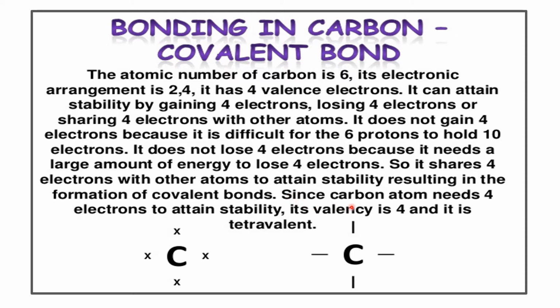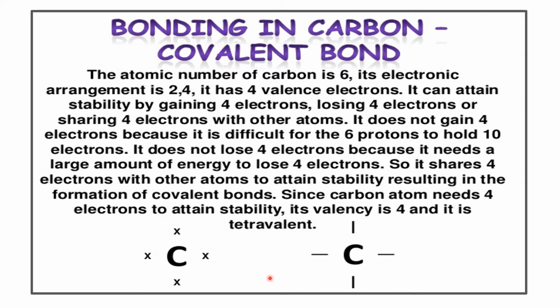And since carbon atom needs 4 electrons to attain stability, its valency is 4. So we say that carbon needs 4 more electrons to get stability. And hence its valency is 4, that is tetravalent. And it is tetravalent atom.